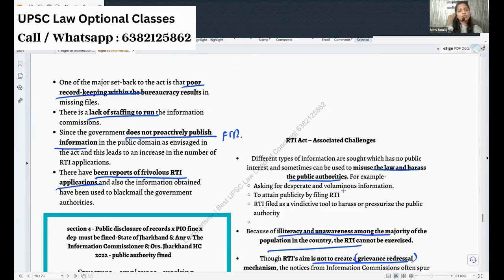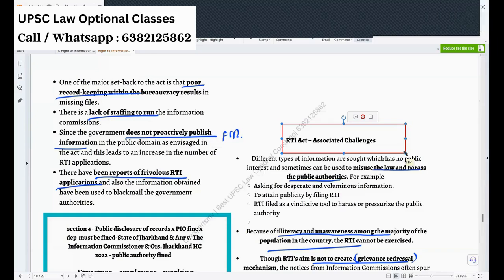Okay, and also, what are the negatives about the RTI Act? Can you tell something? What is the negative thing about the RTI Act? Challenges the RTI Act faces. Each person tell one thing. Balasa, can you tell something? Some challenge associated with the RTI Act? If you don't know, you can say you don't. Okay. It may take a long time to process the queries. Sometimes it gets a long time. Right. Okay. Teja, sir.